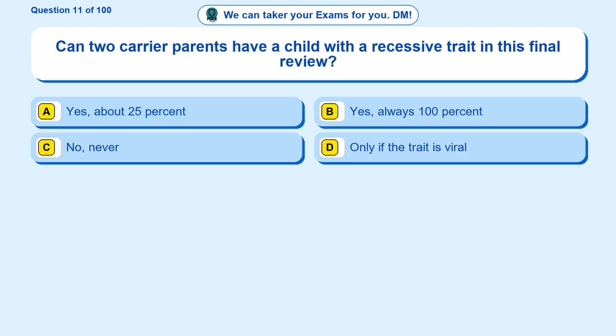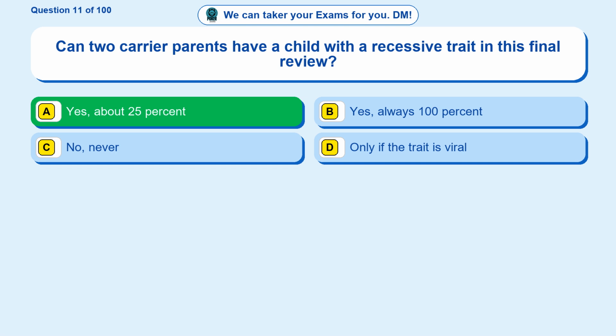Question 11. Can two carrier parents have a child with a recessive trait in this final review? Option A. Yes, about 25%. Option B. Yes, always 100%. Option C. No, never. Option D. Only if the trait is viral.